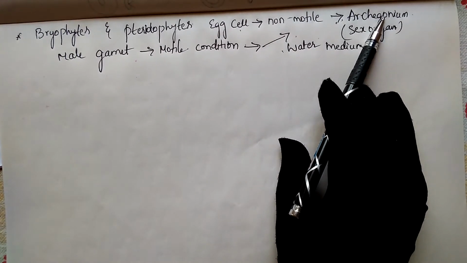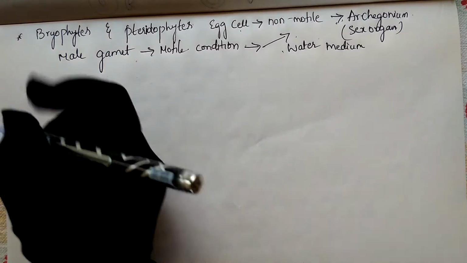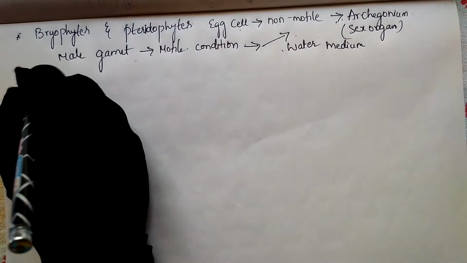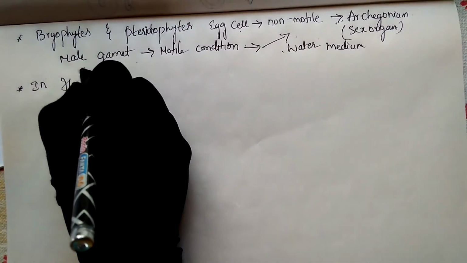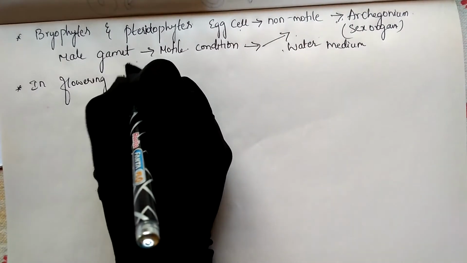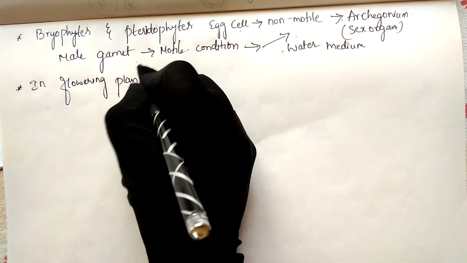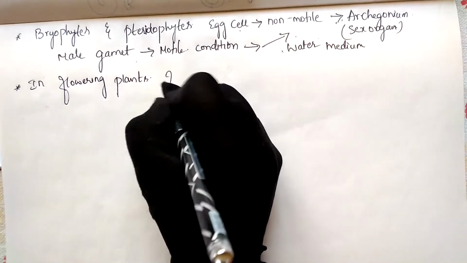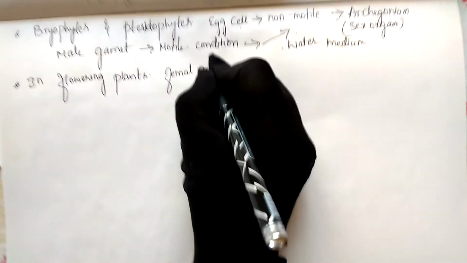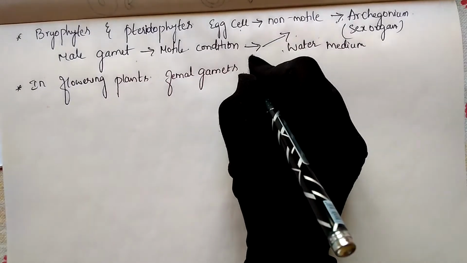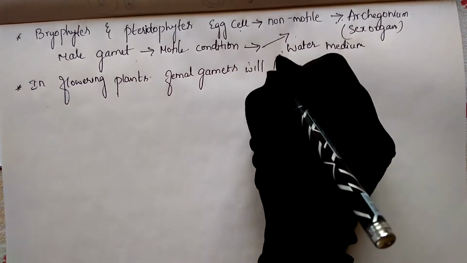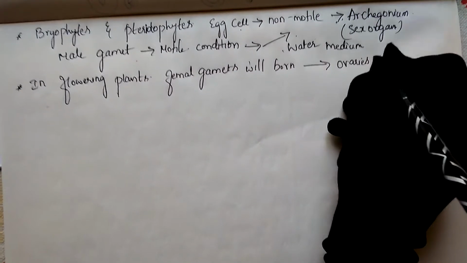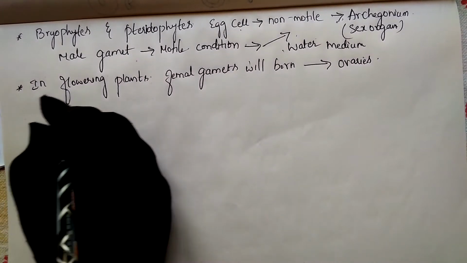In few organisms it will take place. Whereas in other types of organisms, like flowering plants, the plants which produce flowers, female gametes will be born inside the ovary. Where will the female gamete be born? Female gametes will be born inside the ovaries, whereas male gametes are produced inside the pollen grains.